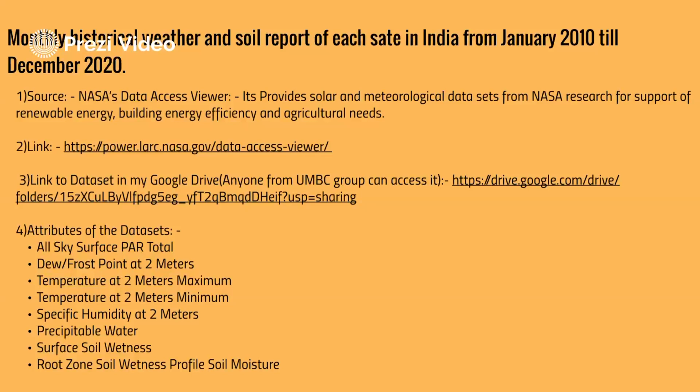So this basically gives an idea about the humidity and altitude of the particular state. And I have collected the minimum and maximum temperatures, and specific humidity at 2 meters. And I have also collected the precipitable water, or the rainfall, and surface soil wetness, and root zone soil wetness profile, soil moisture from NASA's Data Access Viewer.